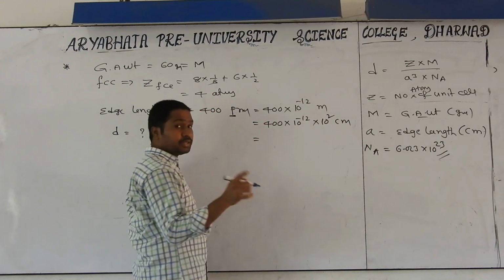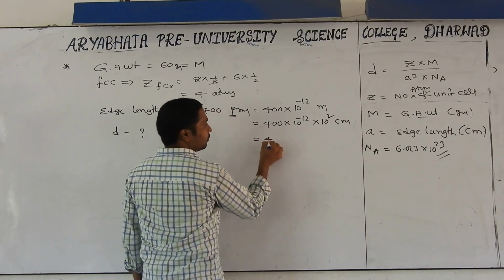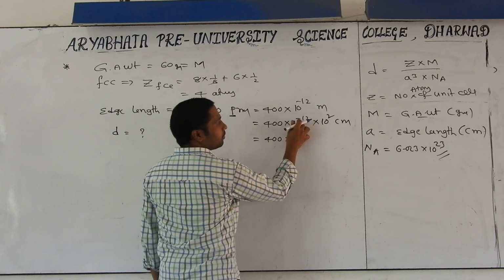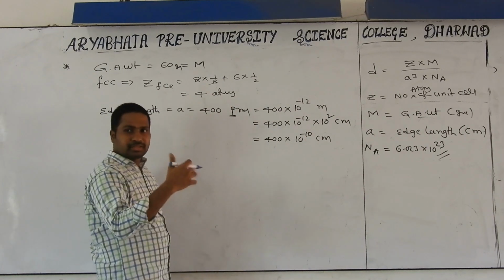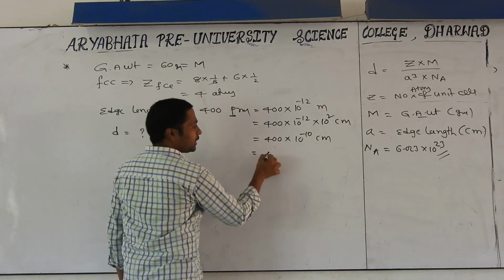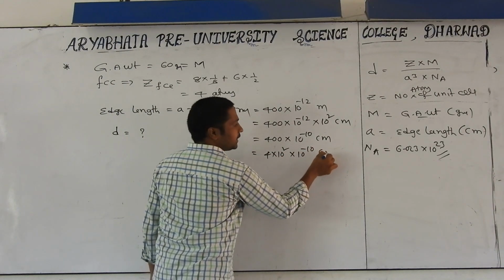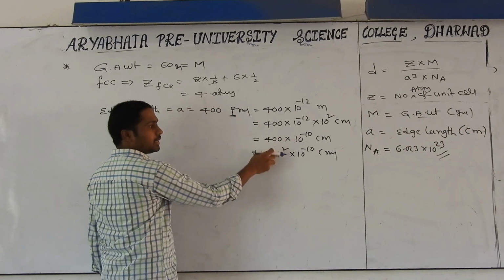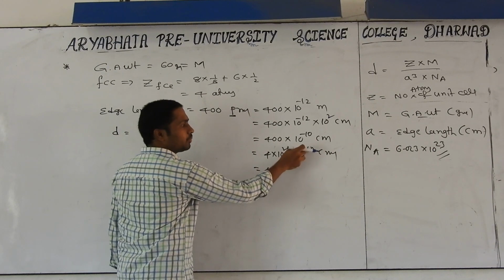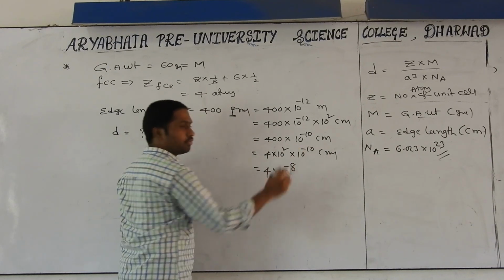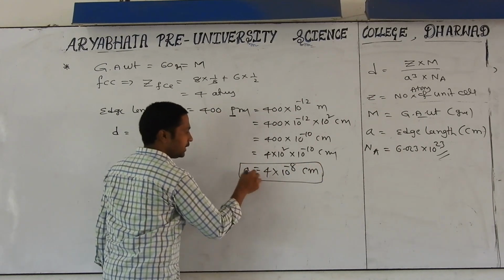Do the simplification. We did the same kind of questions in atomic structure, the energy and wavelength. You see, 400 into 10 to the power of minus 12 plus 2 comes to minus 10 centimeters. Still we can simplify. We can write it as 4 into 10 square into 10 to the power of minus 10 centimeters. I have written 100 as 10 square. Still we can simplify: 4 into 10 to the power of 2, 10 to the power of minus 10 becomes 10 to the power of minus 8 centimeters. This should be considered as a.